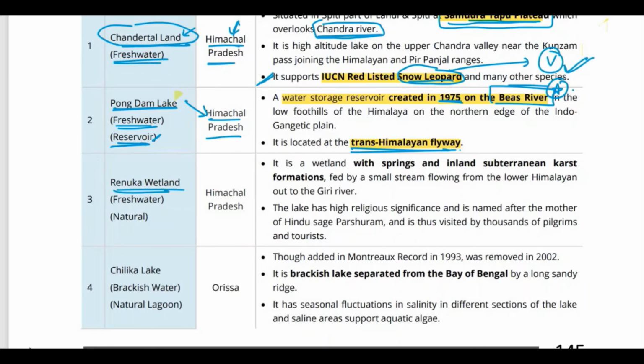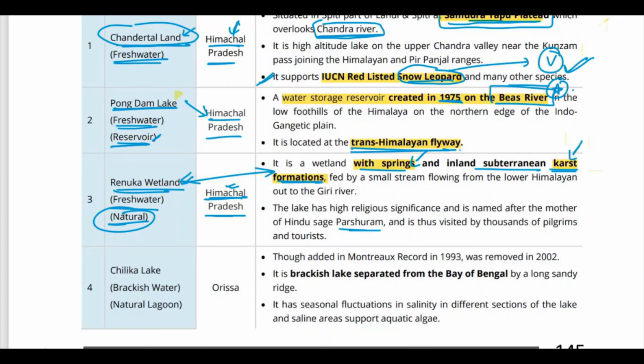Then again, the next important one is Renuka Wetland, freshwater. It is natural. It is in Himachal Pradesh. This Renuka Wetland in Himachal Pradesh has a very prominent feature: it is a wetland with springs and karst formations. Remember, karst formations are associated with Renuka Wetland. So inland subterranean karst formations, fed by a small stream flowing from the lower Himalayas to the Giri River. Basically, remember this: it is a wetland with springs and it has karst formations, Renuka Wetland.